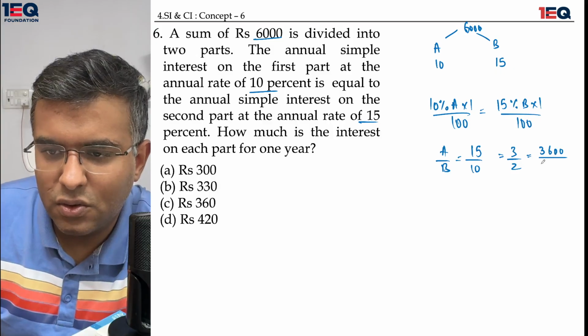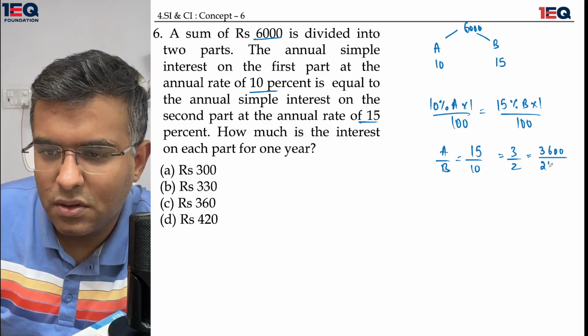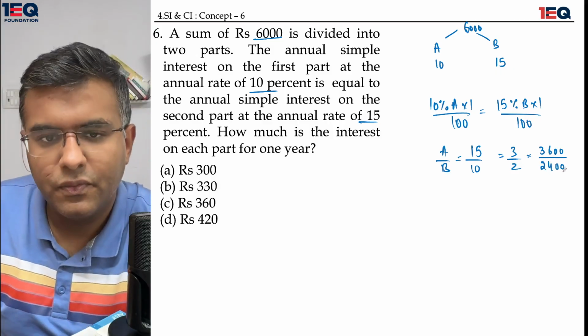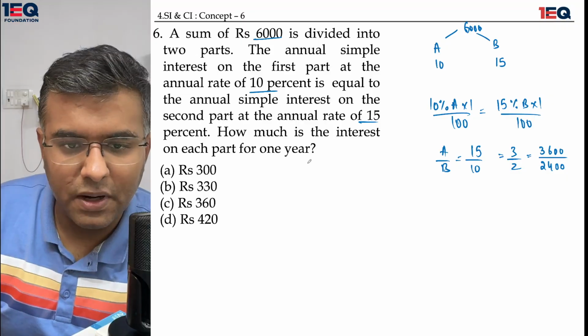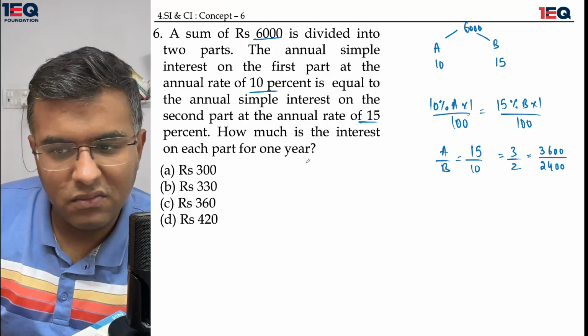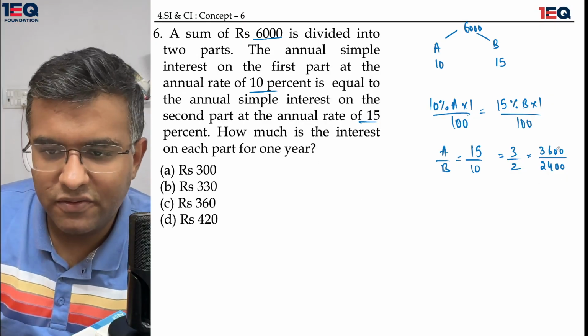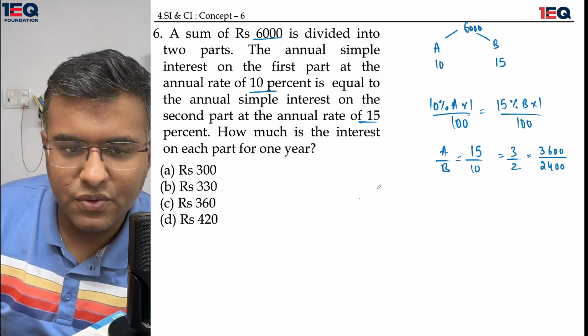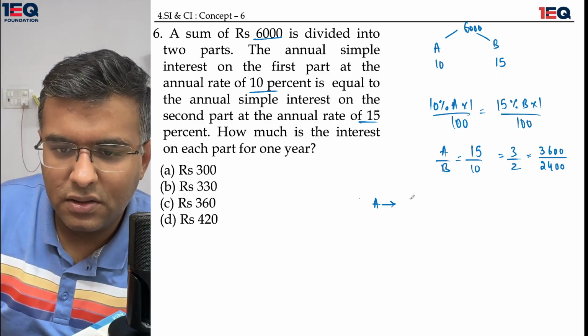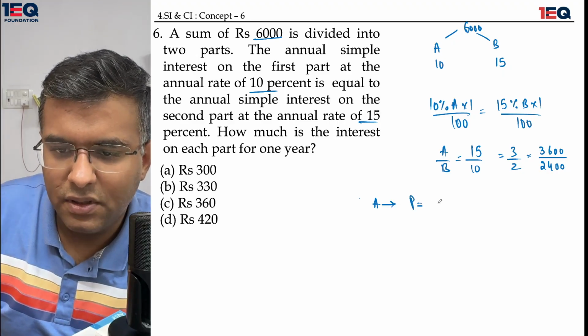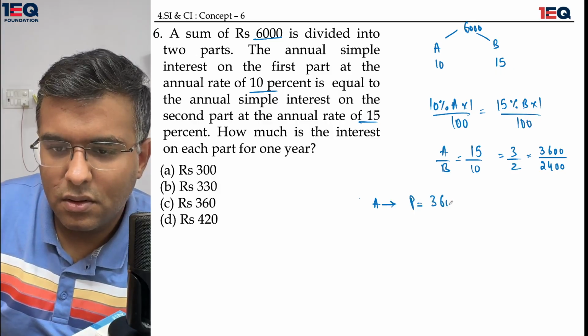Similarly, 2 into 1,200 is 2,400. Through this, I am able to find how much is the interest on each part for 1 year. So it's basically asking me to find out the simple interest. I would use A in this position. For A, the sum or the principal is 3,600.